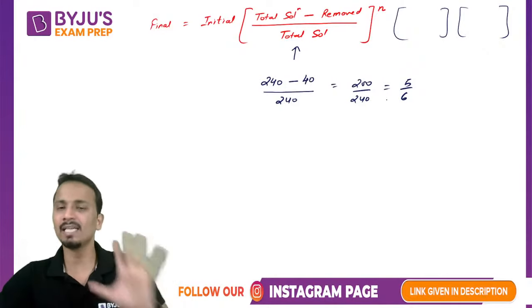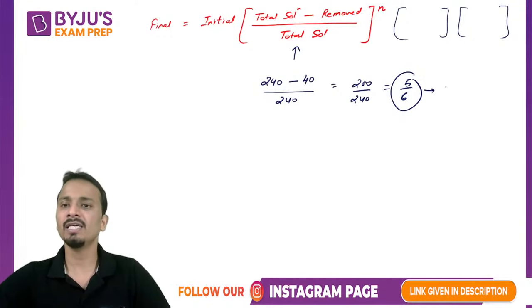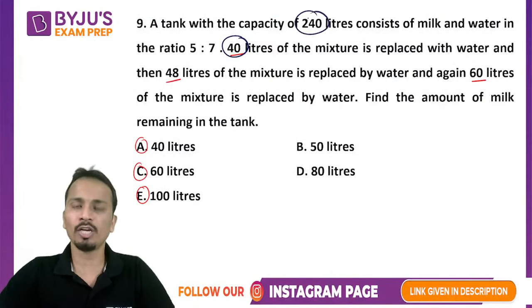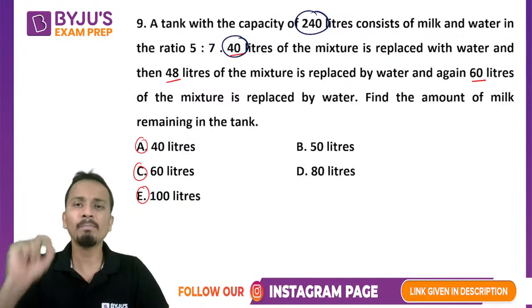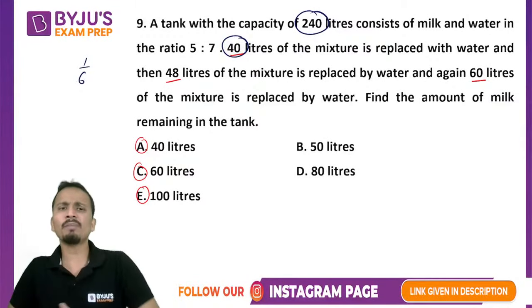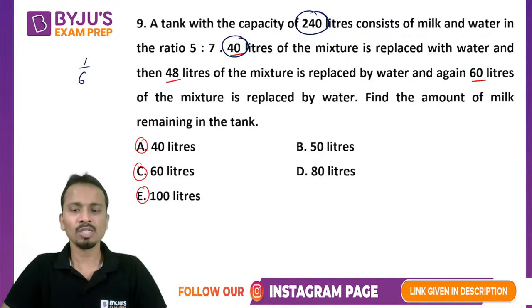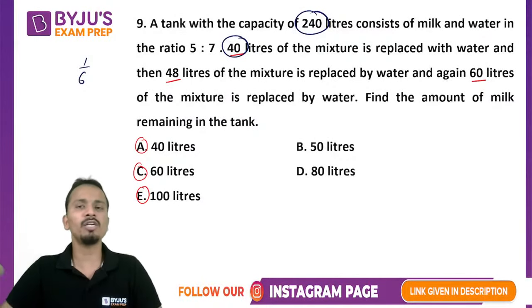Now understand one thing carefully. This 5 by 6, or whatever is there in the bracket, is basically the leftover fraction. I'll write it, leftover fraction. That means going back, I have removed 40 liters out of 240 liters. 40 out of 240, that means I have removed 1 by 6 of the solution. So if I have removed 1 by 6 of the solution, then the leftover quantity will be 5 by 6, right? So you can do this step without writing 240 minus 40 divided by 240.